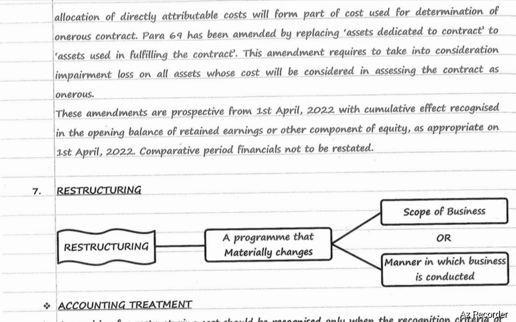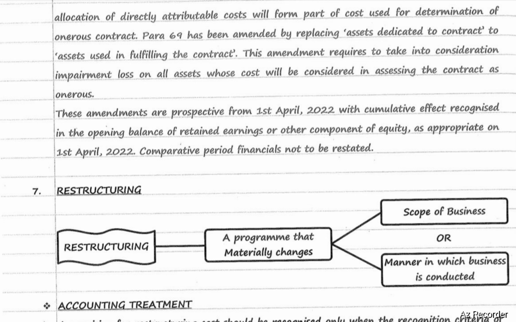These amendments are prospective from 1st April 2022, with cumulative effect recognized in the opening balance of retained earnings or other component of equity as appropriate. Comparative period financials are not to be restated. So it will have a prospective effect, with any adjustments made in the opening balance of retained earnings or other component of equity as appropriate.